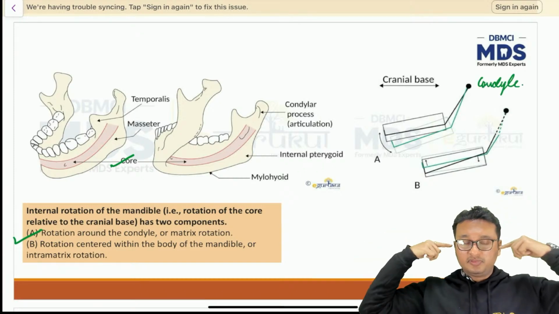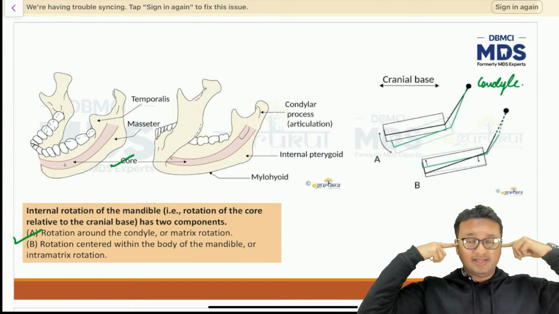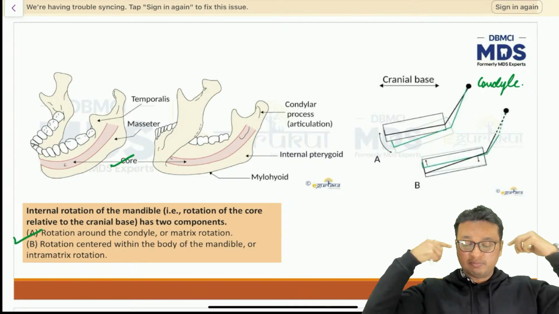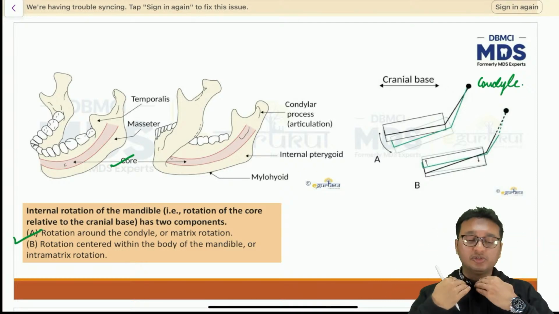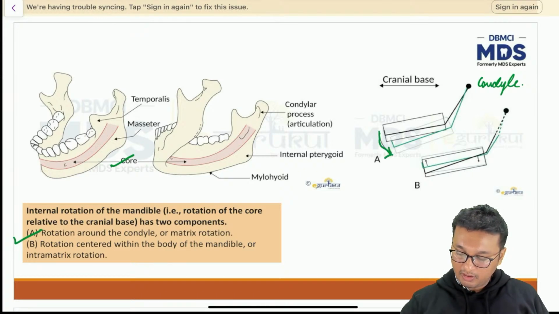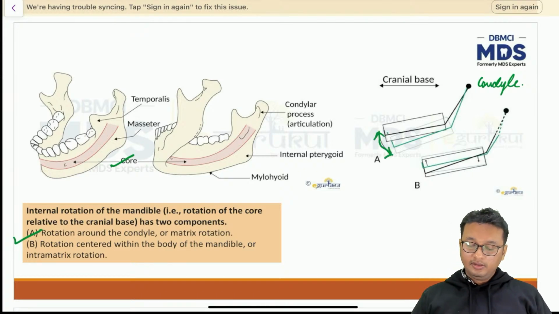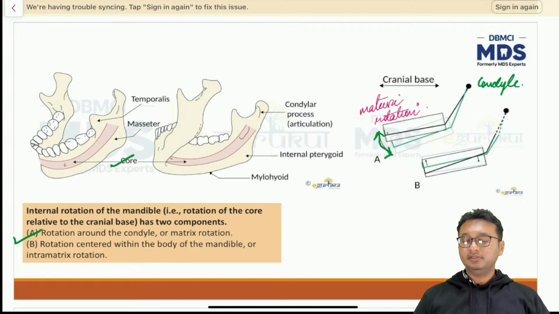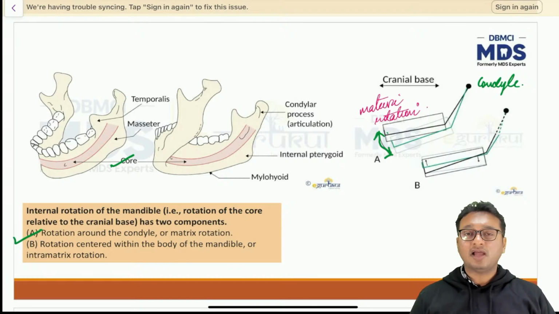So you can observe from the front that the transverse axis is going along both the condyles, and the mandible just undergoes a hinge rotation upward or downward. So this is known as matrix rotation. The hinge rotation of the mandible along an intercondylar axis is simply known as matrix rotation.